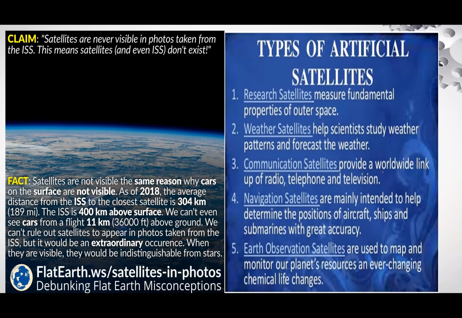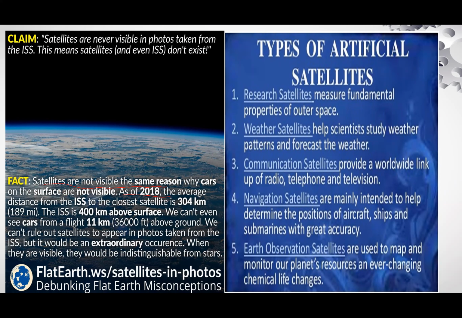Claim: satellites are never visible in photos taken from the ISS. This means satellites and even the ISS don't exist. Fact: satellites are not visible for the same reason why cars on the Earth's surface are not visible. In 2018, the average distance from the ISS to the closest satellite was 304 kilometers.